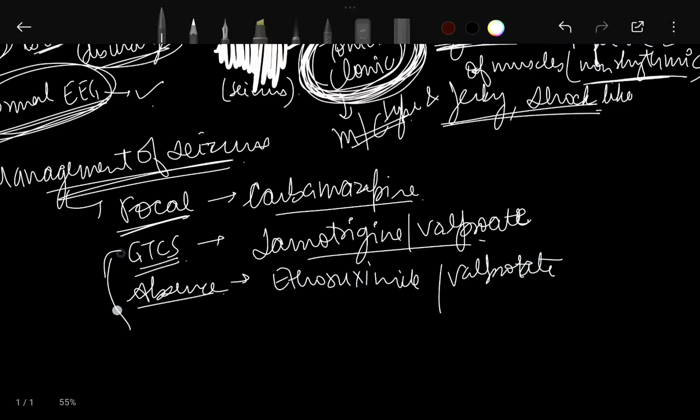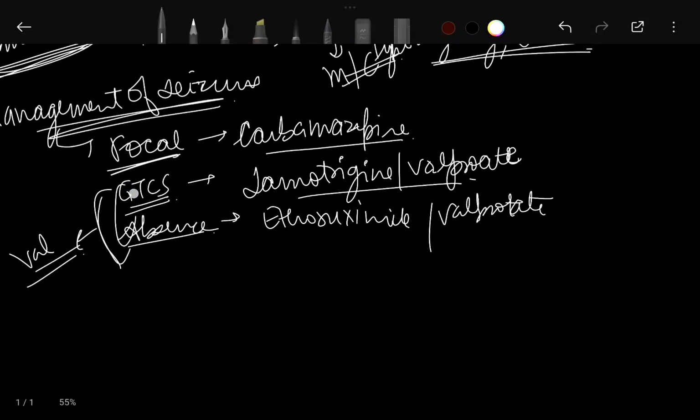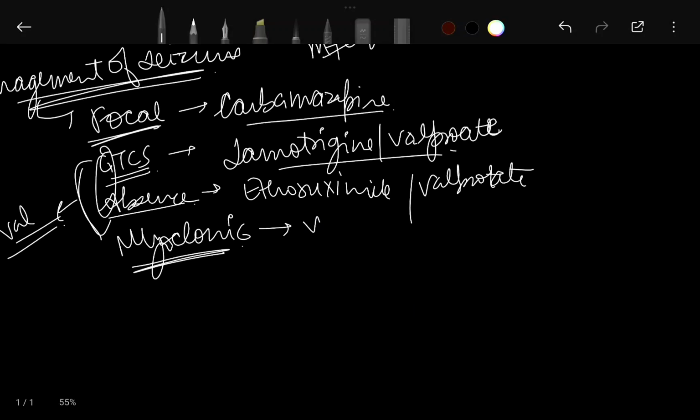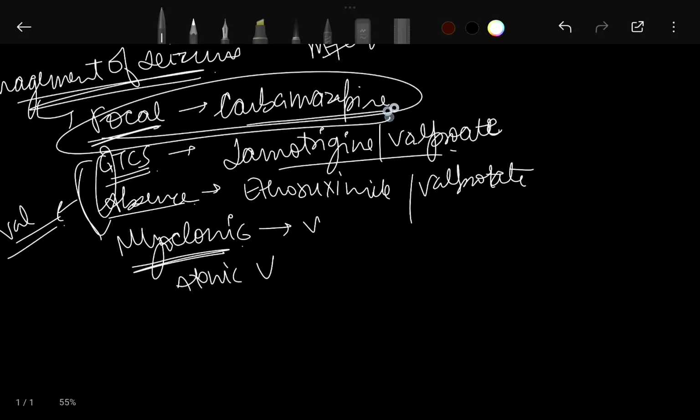So valproate can be given in both GTCS and absence seizures. In myoclonic seizures, in which non-rhythmic relaxation and contraction is seen, valproate, and again in atonic, valproate. The only difference is in focal; in the rest, valproate can be given.